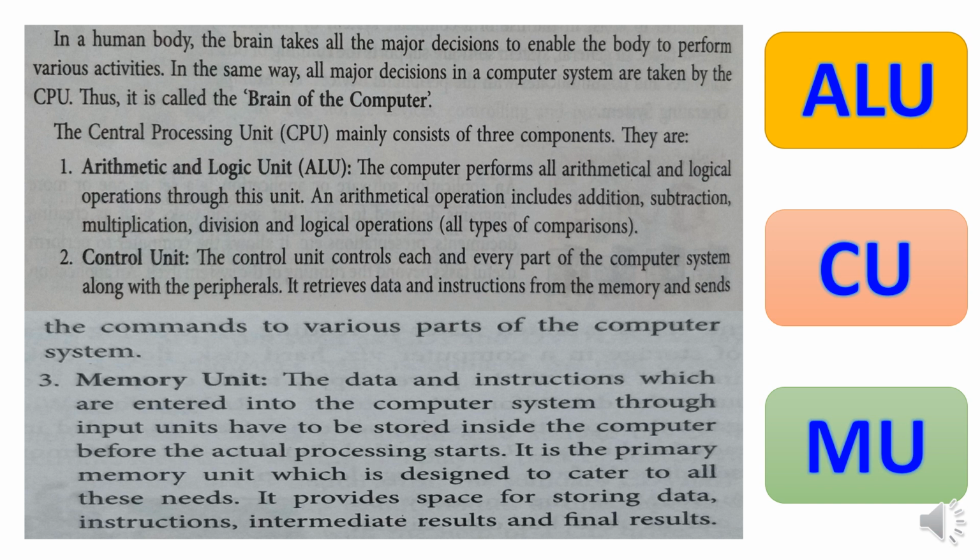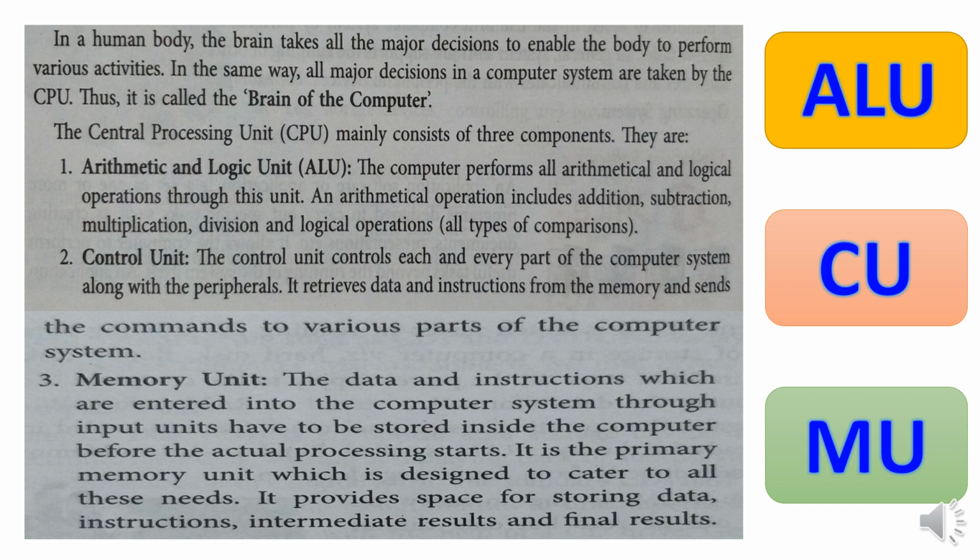Control unit. The control unit controls each and every part of the computer system along with the peripherals. It retrieves data and instructions from the memory and sends the commands to various parts of the computer system. Dear students, a control unit works by receiving input information that it converts into control signals, which are then sent to the central processor, that is the CPU. The computer's processor then tells the connected hardware what operations are to be carried out.